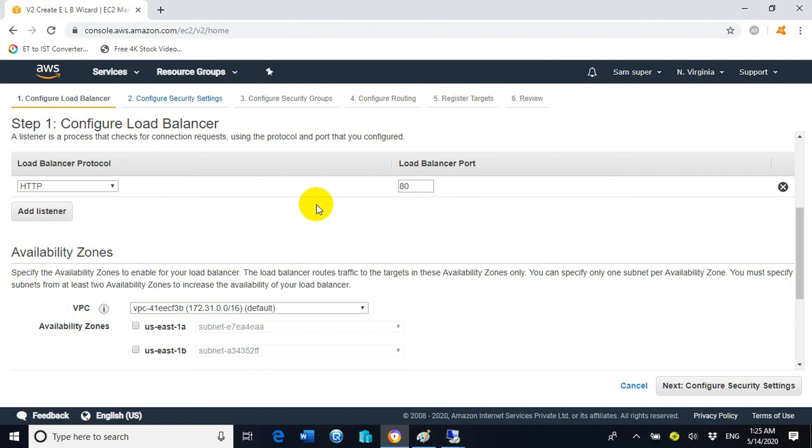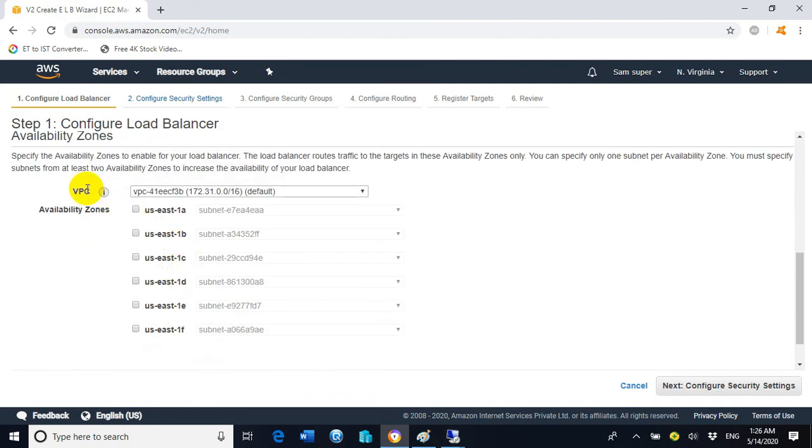I hope you are very clear about the listener. Listener means on which port number the load balancer will listen for the request. If the request is coming from port number 443, then it will be listened to on HTTPS. But in this scenario we are not using HTTPS because we don't have the digital certificate. So we will go with HTTP only. HTTP is already added here and the port number is displaying 80.